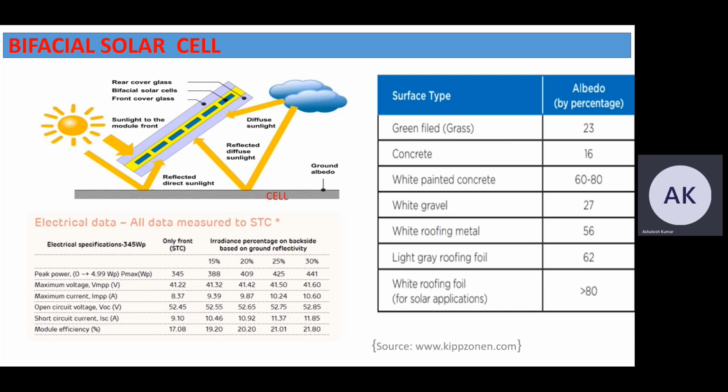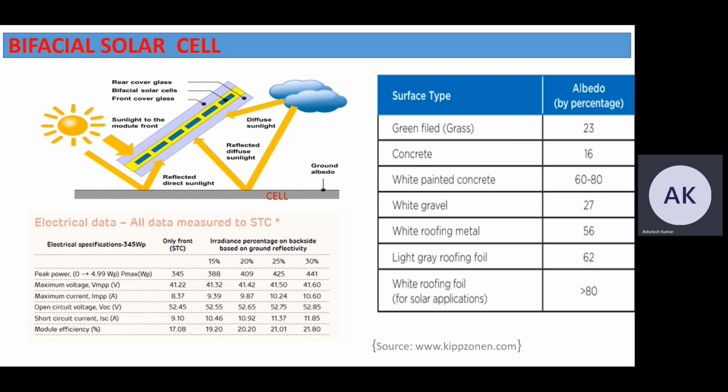By using this type of solar cell, we can improve the efficiency a little bit. As we can see in the diagram, the front part and the rear part of the solar cell. When the light comes from the sun onto the front part, some part of the light goes onto the cloud and also onto the ground.